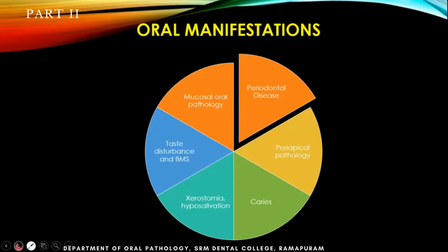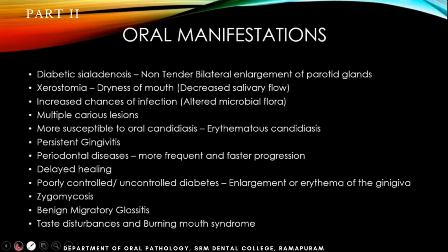The most common thing that you would see is periodontal disease. When you see a patient, the next question will be whether they have diabetes. It will be very obvious that even at a younger age, 40 or 45, they'll have very poor oral hygiene and poor periodontal status. These are the basic things we'll discuss in detail.